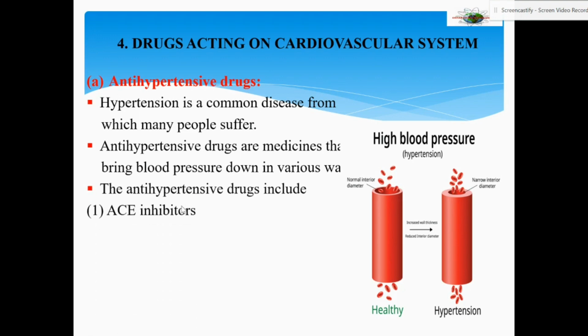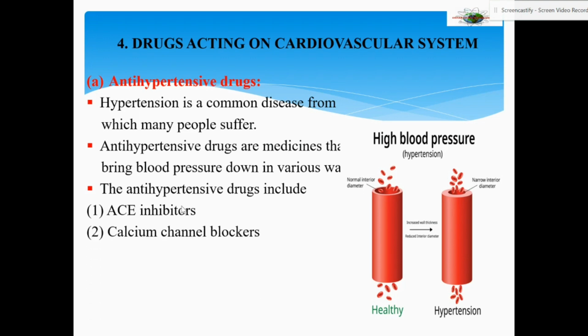Antihypertensive drugs include ACE inhibitors, angiotensin converting enzyme inhibitors. So that enzyme is inhibited by these chemicals such that angiotensin is not easily converted to a chemical which will cause heart attacks or which will cause hypertension.